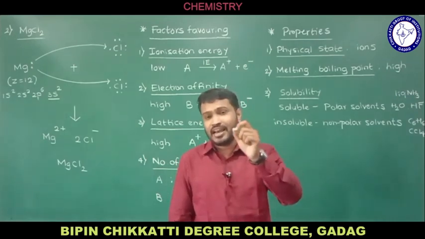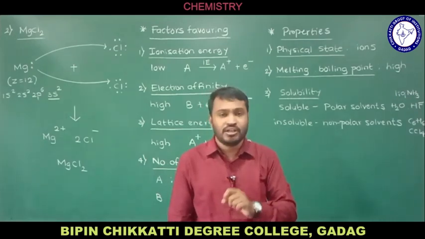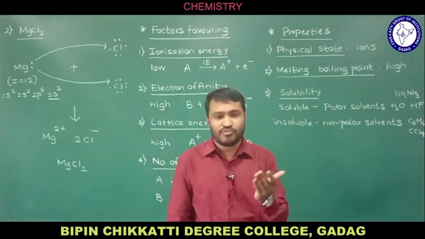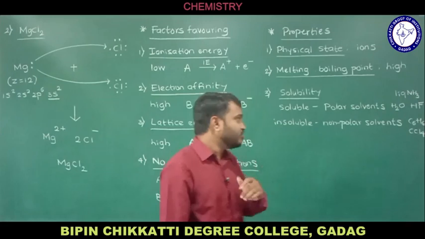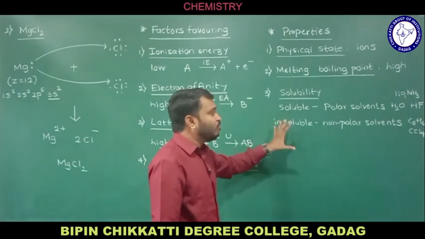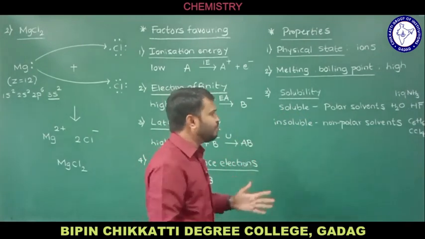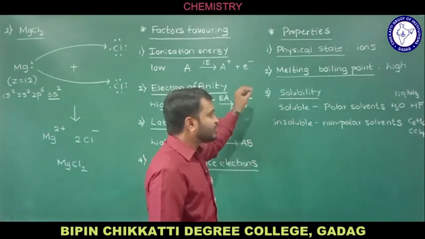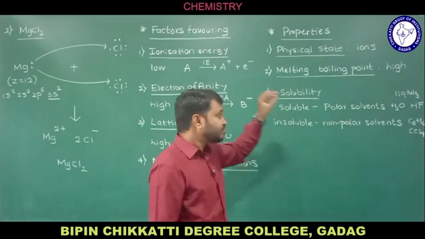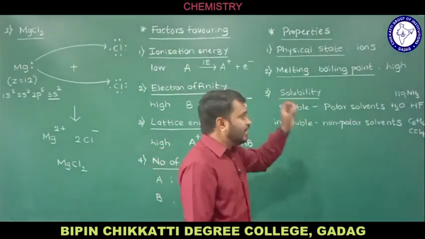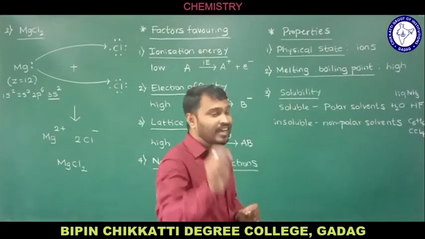So since there is a lower value of dielectric constant, there is no reducing or rupturing of the force of attraction between the constituent ions, therefore they are insoluble in non-polar solvents. So that is the reason behind that. But in simple terms, remember, ionic compounds are soluble in polar solvents, whereas ionic compounds are insoluble in non-polar solvents, and that mainly depends on dielectric constant.